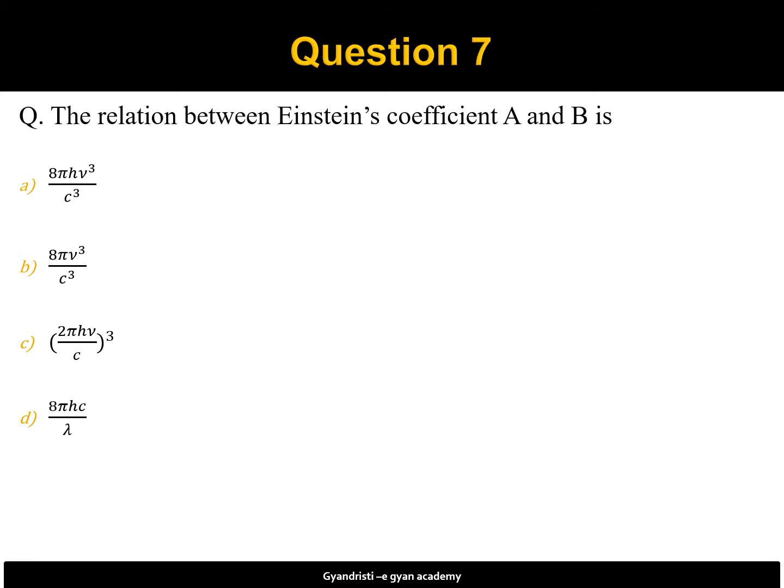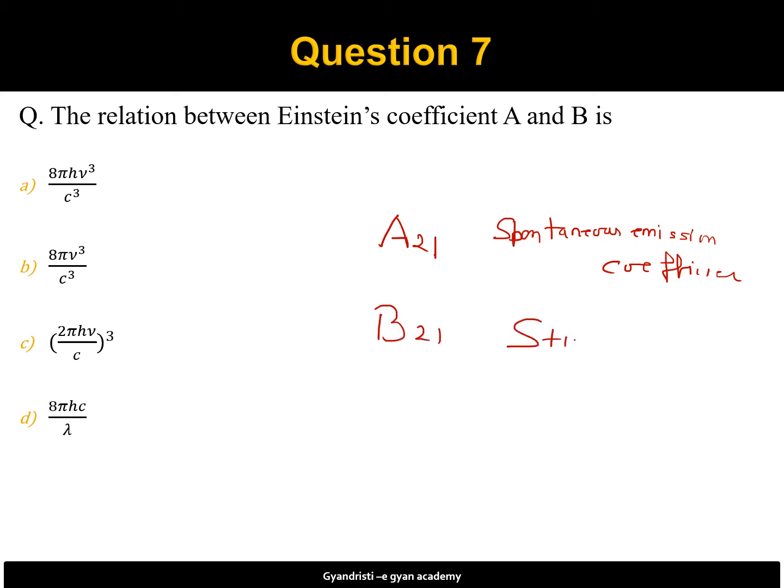So there are three Einstein coefficients. One is A21. It is called as spontaneous emission coefficient, and B21 is called stimulated emission coefficient, and B12 is stimulated absorption coefficient.